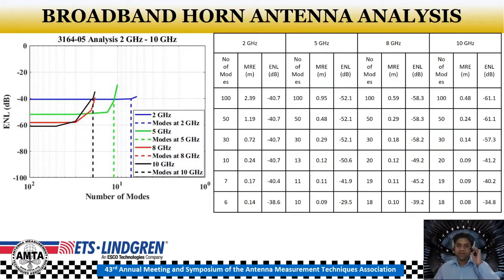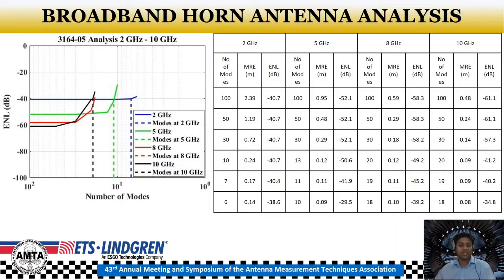So what we have here is, based on the 3164-05 analysis, the number of modes required to effectively characterize the 3 dB solid angle within the ENL criteria of minus 40 dB at 2 GHz is 7. The corresponding MRE value is 0.167, which is shown here, and the electrical dimension, which will be in consideration for the far field computation, is 0.334 meters. Now, this shows that the electrical dimension is much larger than the physical dimension of 0.15 at the lowest frequency of operation to efficiently characterize the half-power beamwidth of the far-field pattern.